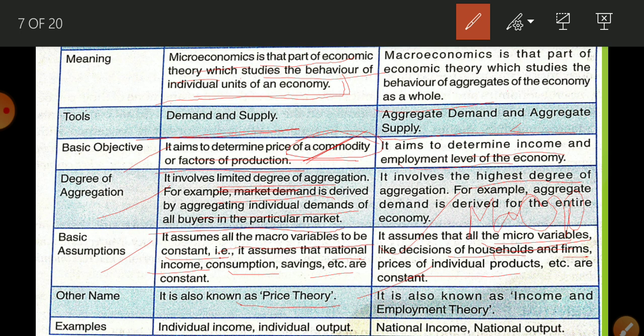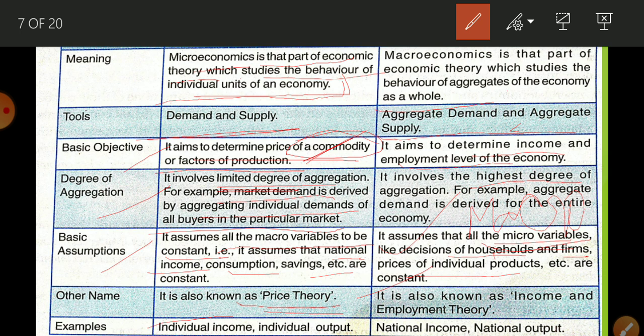Now example, so here it is related to individual income, individual output. किसी एक की income, it is a study of the output of a firm. On the other hand, if you talk about macroeconomics, it is the study of income of all, यानी कि we are talking about national income. Okay, and national output.